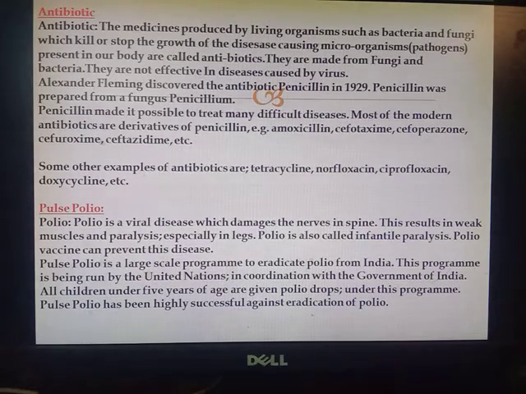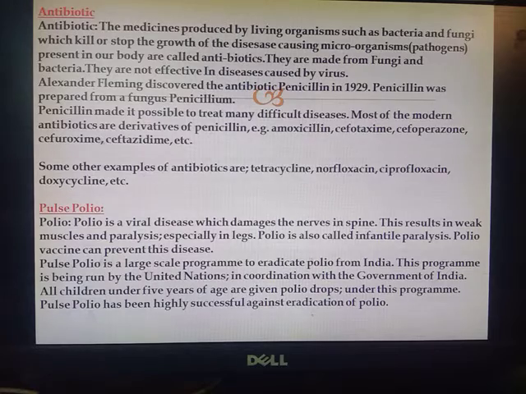Pulse Polio, in your homes polio drops usually keep coming to be given. So what actually is the disease polio? So polio is also a viral disease. That means it is caused by a virus. It is a viral disease which damages the nerves in spine. This results in weak muscles and paralysis, especially in legs. Polio is also called infantile paralysis. Polio vaccine can prevent this disease.